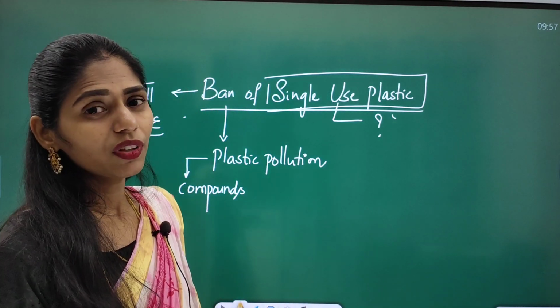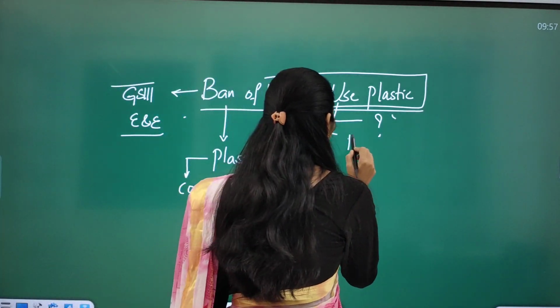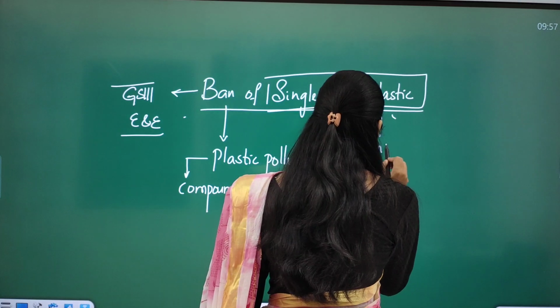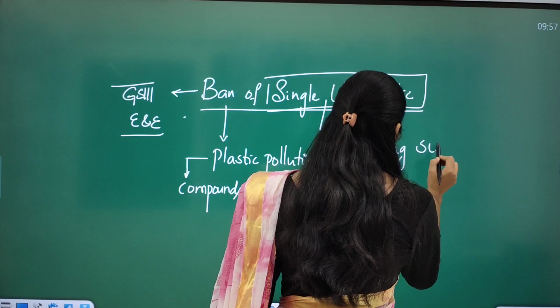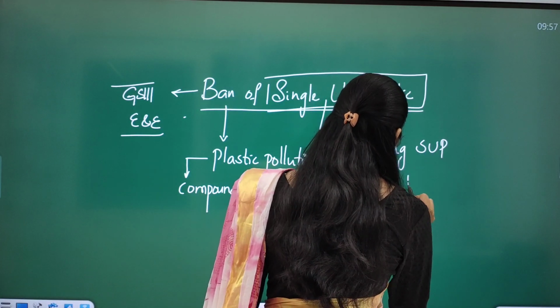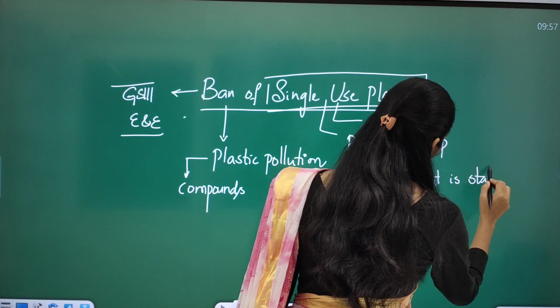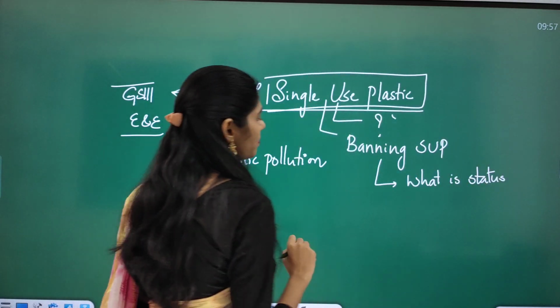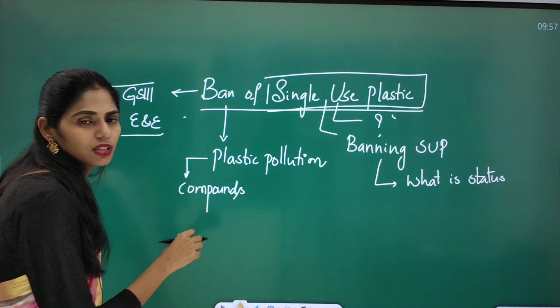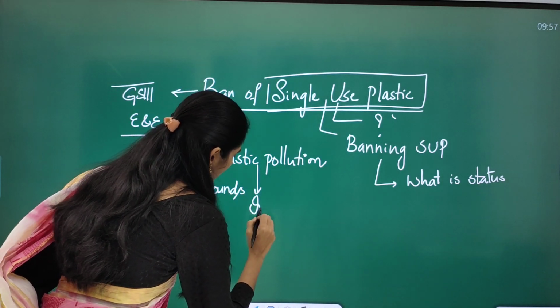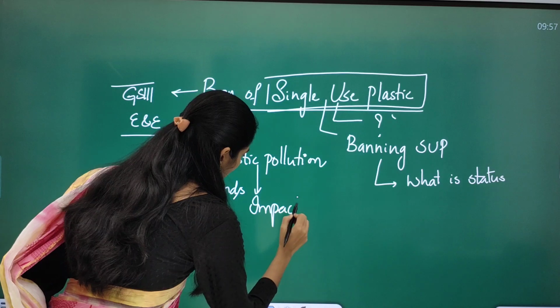India also came up with a target of banning single-use plastic. And here you have to see what the status is, and because of plastic pollution, what the impact is.